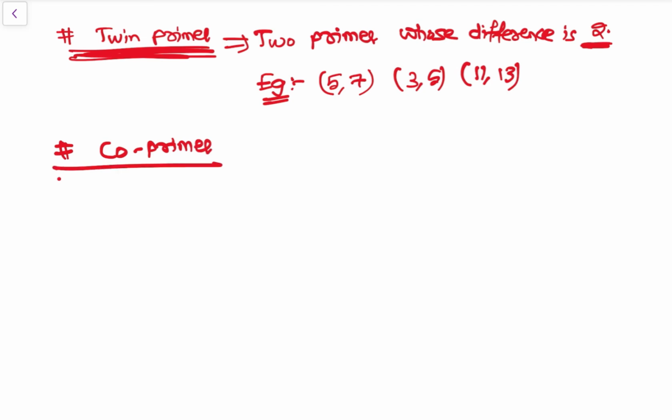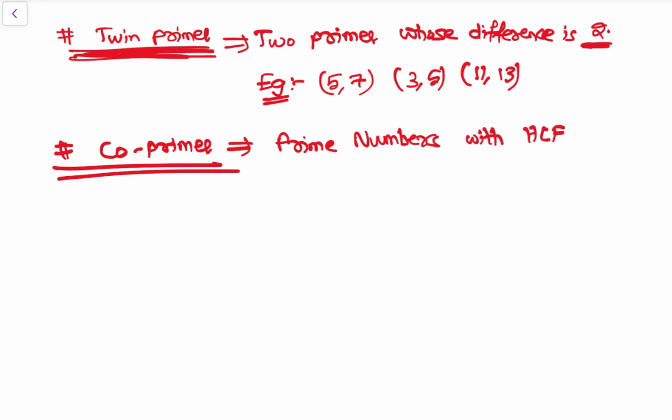Then there is a concept called co-primes. Twin primes and co-primes are not that important, but it's better we are aware of these things. Co-primes are numbers with HCF as 1. The HCF, that is the highest common factor, of the two numbers will be 1. We'll understand HCF and LCM in the LCM and HCF chapter. So 3, 5 are co-primes.